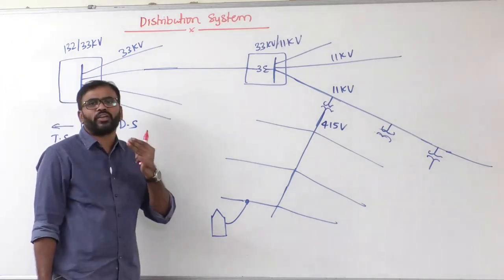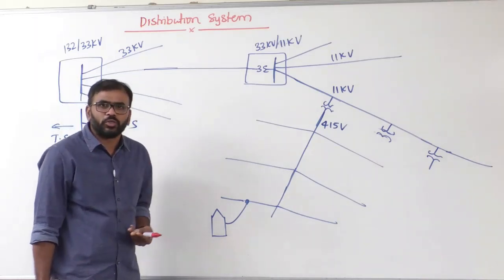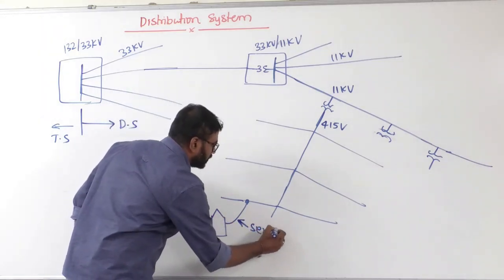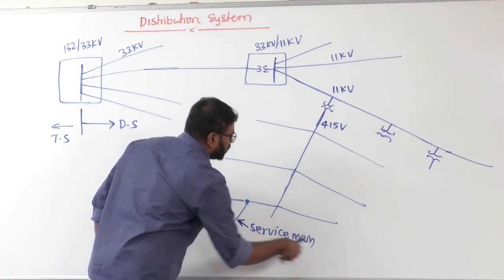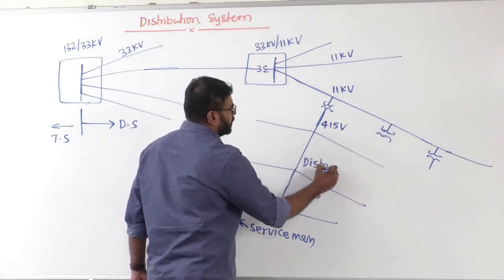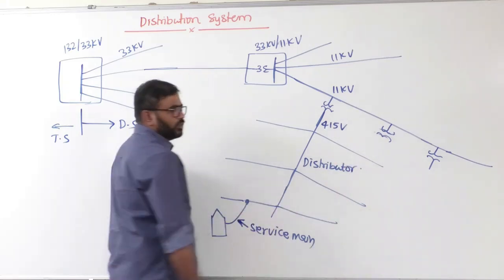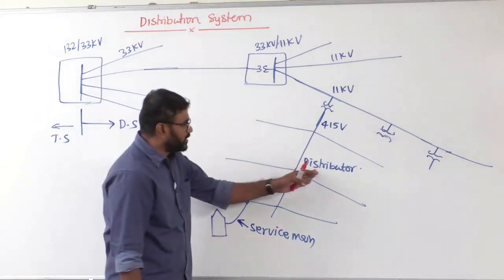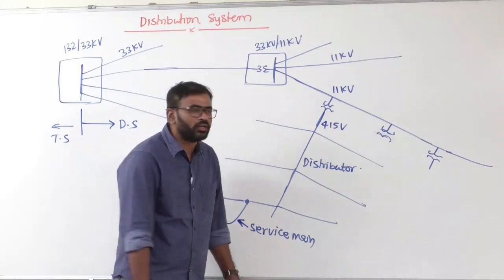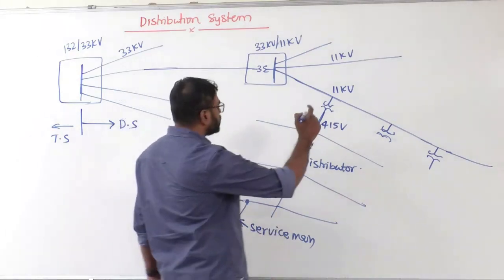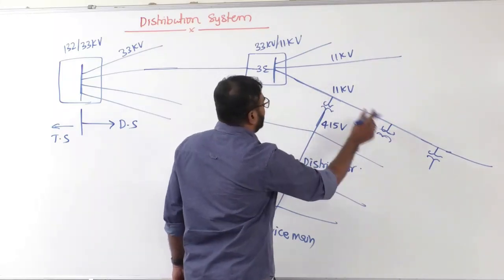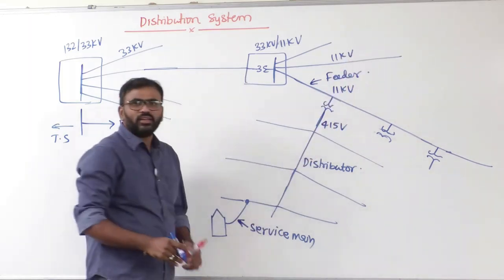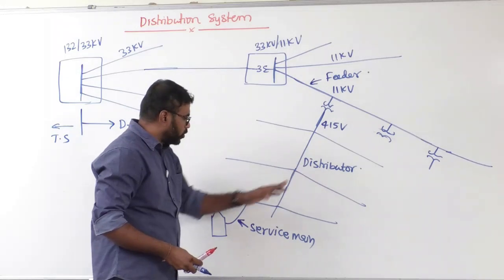Now there are 3 important definitions which we generally come across in distribution system. Number 1, service main. Number 2, distributor. This is very, very important in distribution system. So many consumers are connected to the distributor. Clear? So we say it is a distributor. That means this 415 volts line is called the distributor. Now this 11 kV line is basically a feeder. Clear?